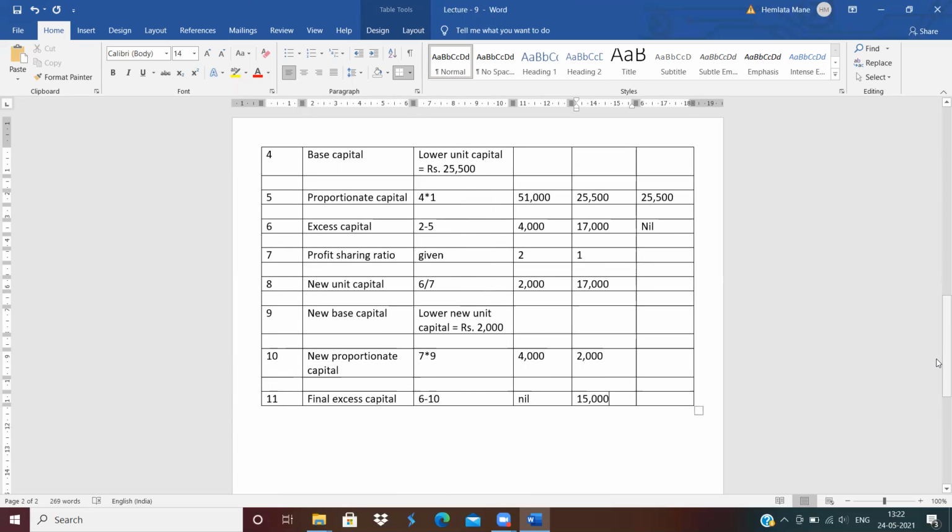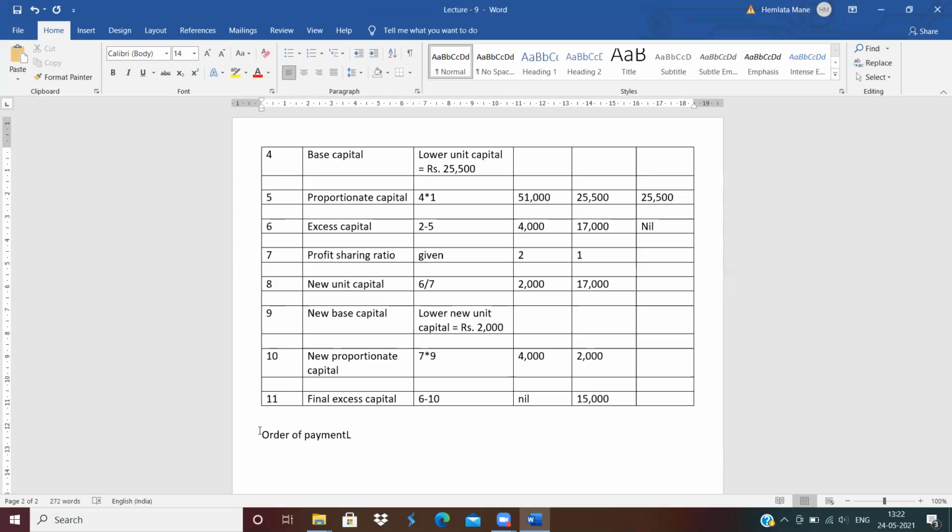Next, new base capital, the lower amount of these 2. Next is new proportionate capital and then final excess capital. Now next, after the statement of excess capital, the second statement is order of payment.